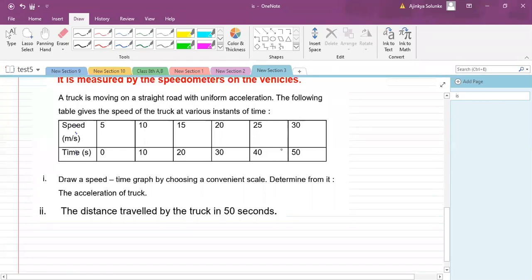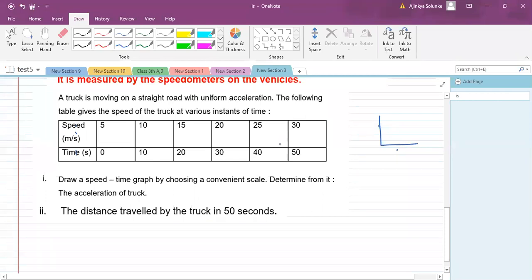Speed versus time. Can you please tell me what should I take on the x-axis and what should I take on the y-axis? Aditya, you don't need to draw. I am going to draw it. Don't worry. I am teaching you physics, so I know that you cannot draw that diagram in the box. Focus on what I'm asking.